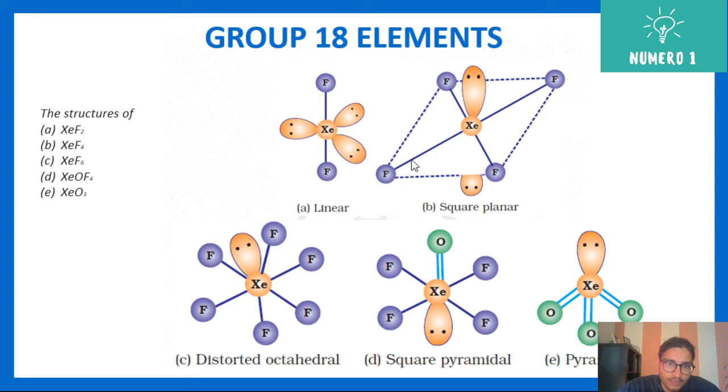Very important. Then you can see XeF6, that's your distorted octahedral. It's a little bit distorted because of the lone pair of electrons. Then square pyramidal structure XeOF4, pyramidal structure XeO3, xenon double bond oxygen everywhere and a lone pair of electrons. So just practice these structures, highly important.